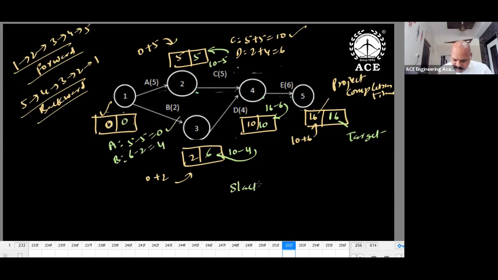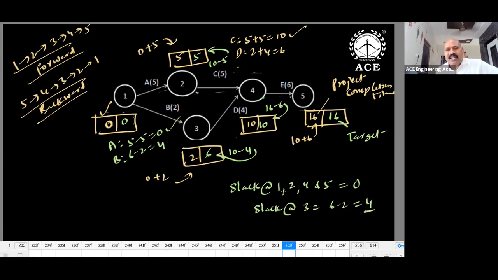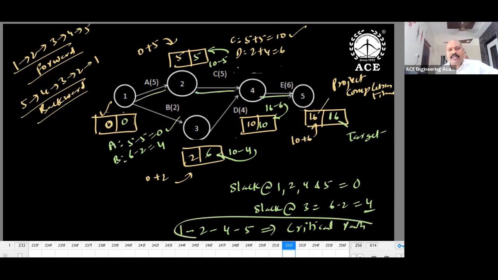The slack value is nothing but latest value minus earliest value. Slack at 1, 2, 4, and 5: 0, 0, 5, 5, difference you take, 0 will get. Slack at third event, 6 minus 2, 4. Only the third event will have slack value. Then join 0 slack events in order: 1, 2, 4, 5 will become the critical path. Critical events will have 0 slack.